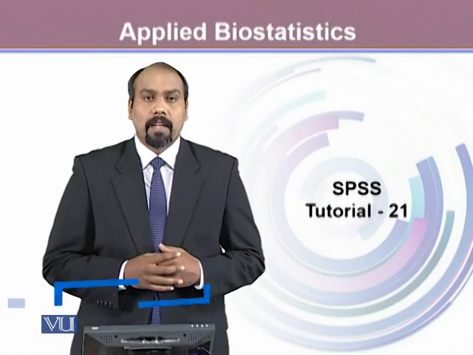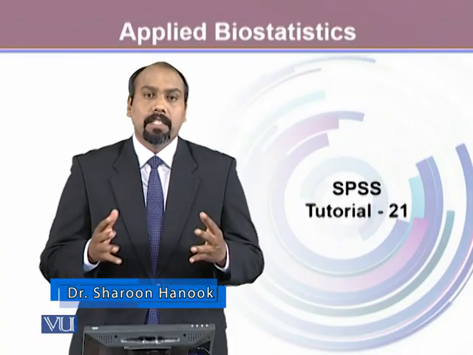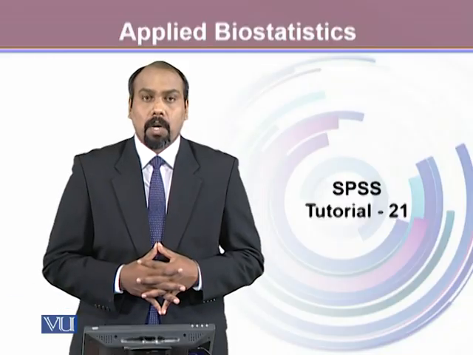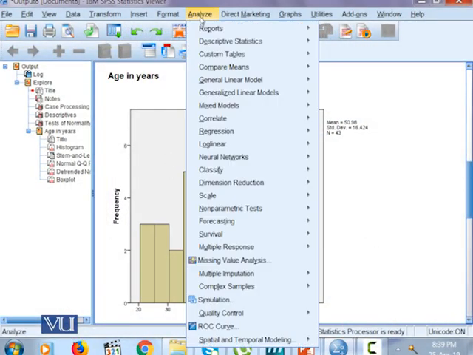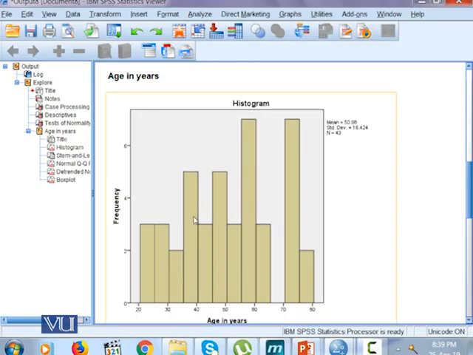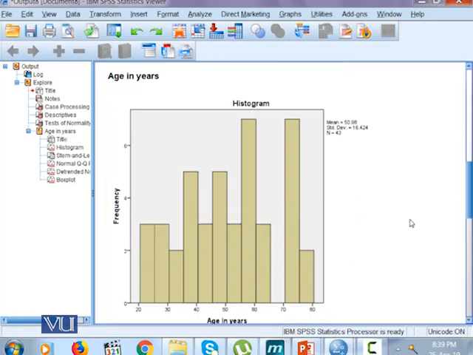We'll continue looking at the various descriptive statistics measures that will help us to identify if our age variable follows the normal probability distribution or not. Using the same command, analyze descriptive statistics and explore, we got this output where we already checked on the histograms. This histogram right here shows that the distribution of the age is negatively skewed. If you look at how I move the mouse, it will show you the shape.